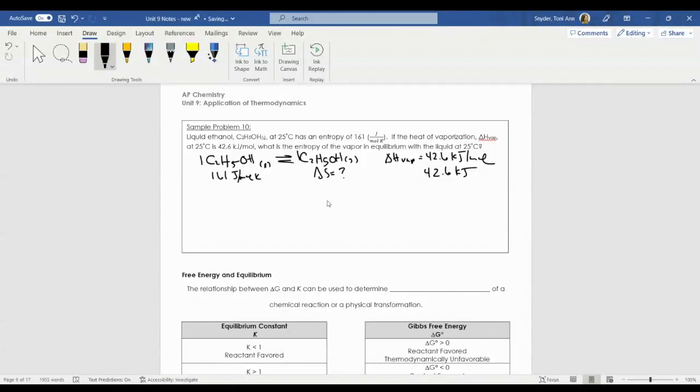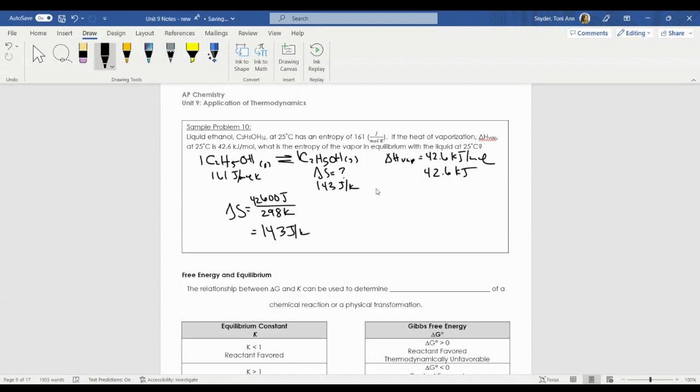So let's calculate this right here. My delta S for gaseous ethanol is equal to the heat required to vaporize it. So let's convert that to joules, 42,600 joules. And this is occurring at, again, 25 degrees, so that's 298 Kelvin. Do the math, I get 143 joules per Kelvin. So delta S here, I keep saying delta H, is 143 joules per Kelvin.